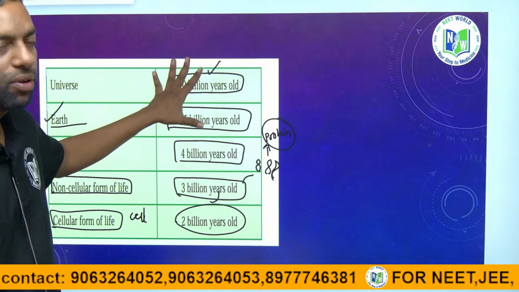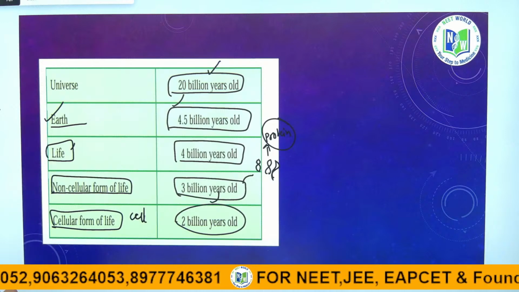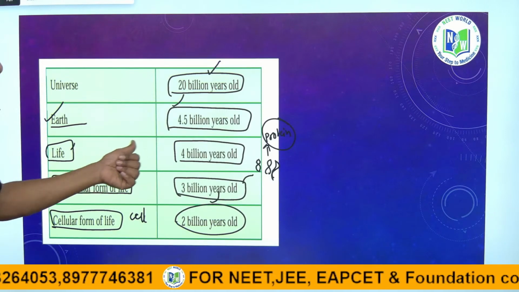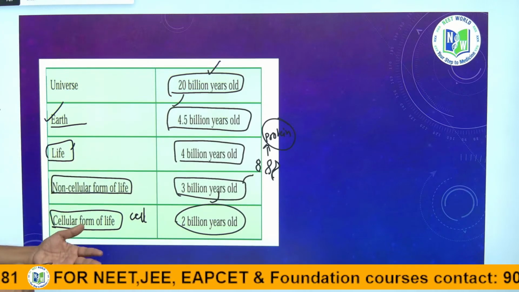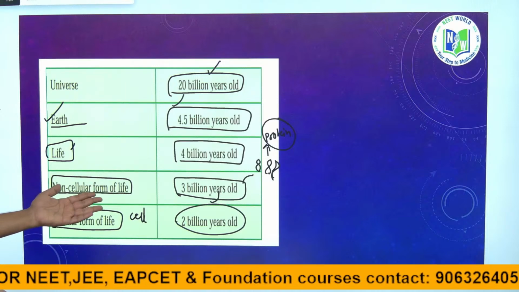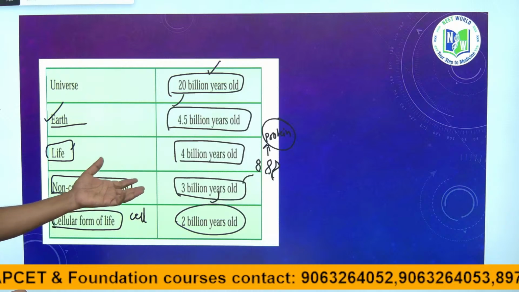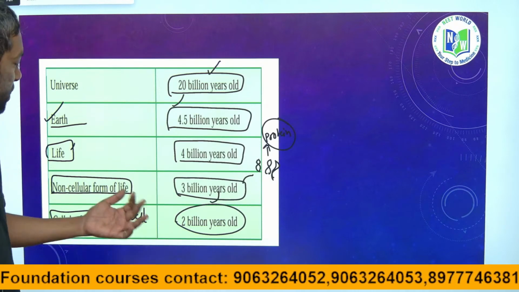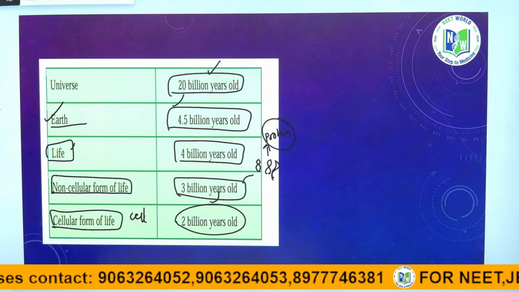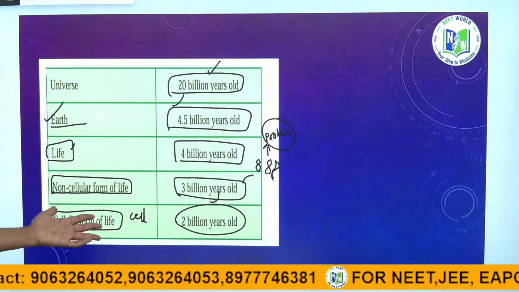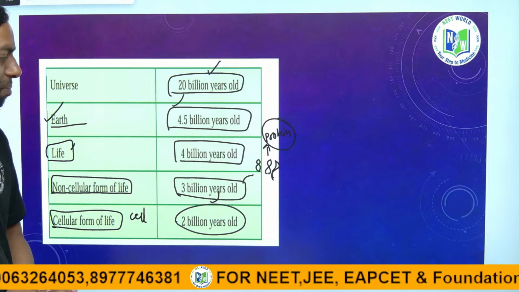The universe formed 20 billion years ago. Earth is 4.5 billion years ago, and life is 4 billion years ago. Non-cellular form, meaning the first protein, the first life like protein or DNA, came 3 billion years ago. The first RNA started 3 billion years ago. The first cell formed 2 billion years ago. This is important from the exam point of view, guys.